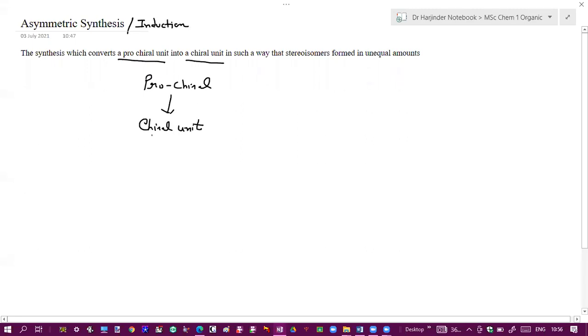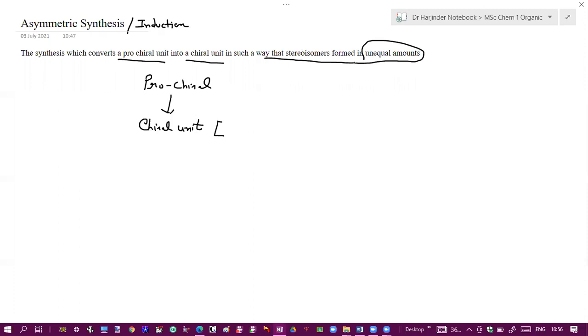You convert your prochiral into chiral unit in such a way that two stereoisomers are formed in unequal amount. So this is important. They must be formed in unequal amount. That kind of synthesis is called asymmetric synthesis. If both are formed in equal amount, it will become symmetric and you will get racemic mixture, and there will be no use of that kind of synthesis. So in asymmetric synthesis, one stereoisomer should be in excess or exclusively formed as compared to another stereoisomer.